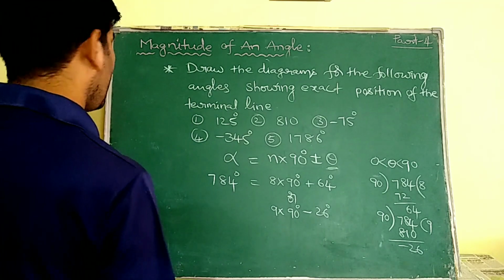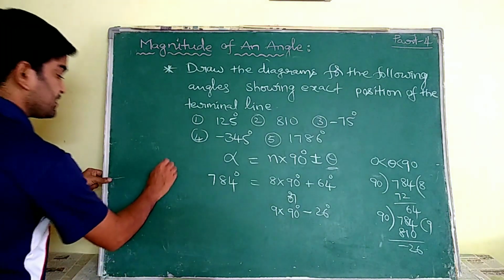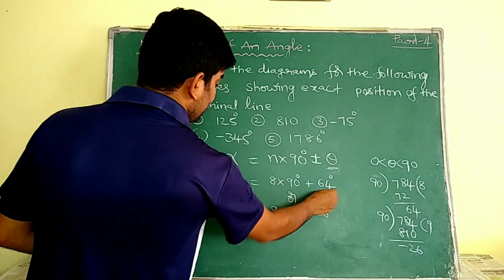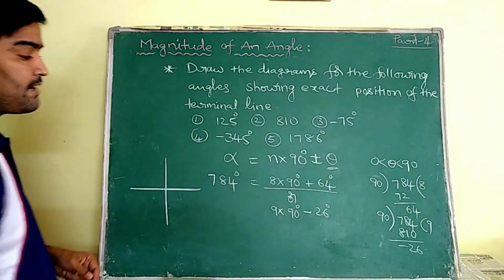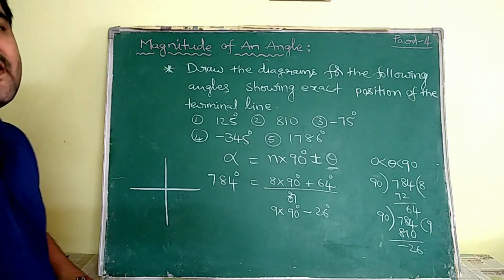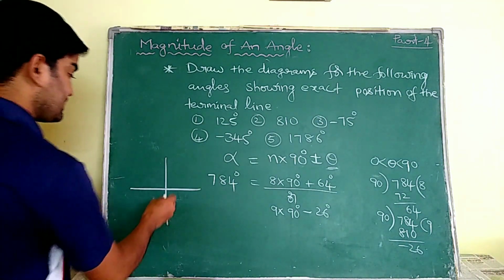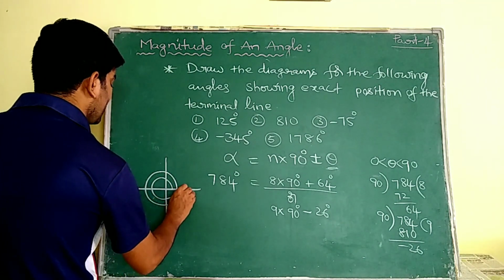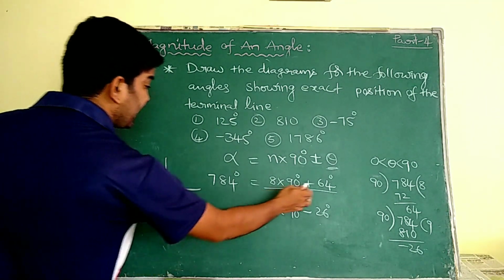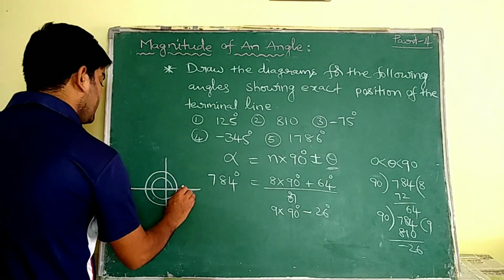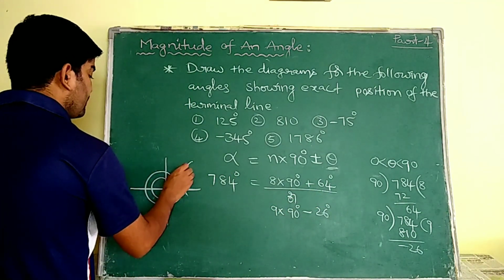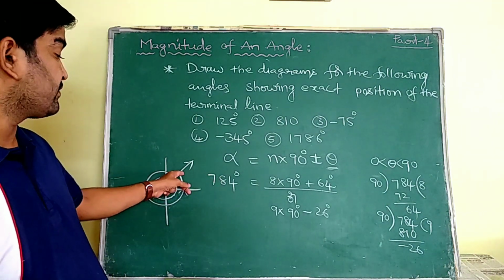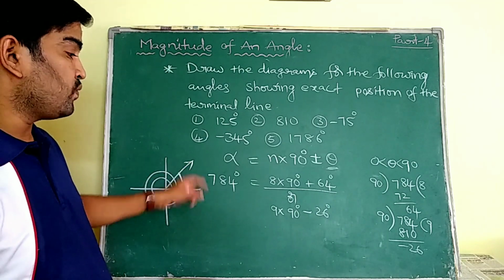See, now how I am going to trace the position of the angle. By considering the first form, we are going to explain first. Here I am having 8 nineties. 8 nineties are nothing but 2 revolutions. That means 1 revolution and this is the second revolution. 2 revolutions completed and I am having plus 64. That means it has entered into quadrant 1. That means the position of the angle 784 belongs to quadrant 1.